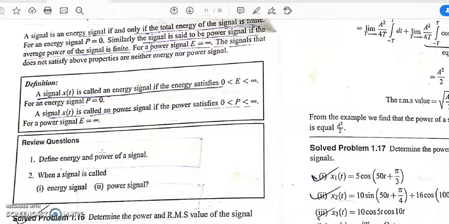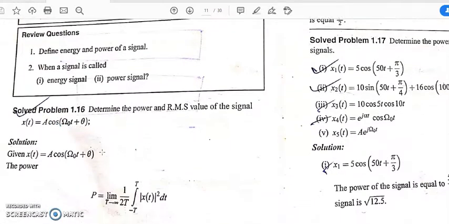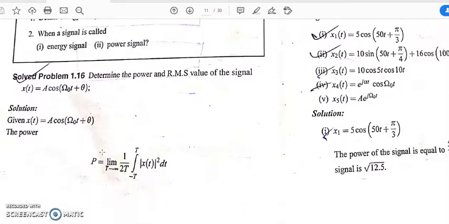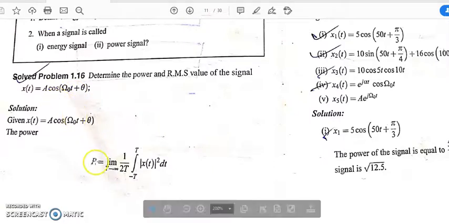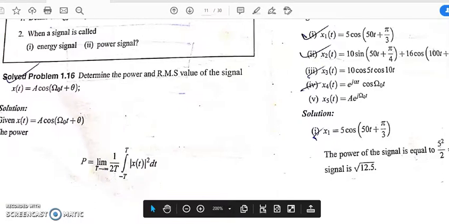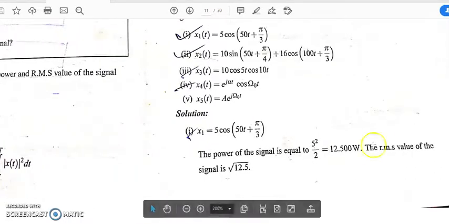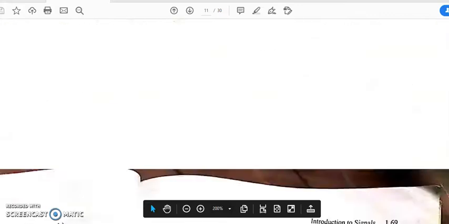Now we will see some problems. For a sinusoidal signal, a cosine signal, A cos(omega 0 t plus theta) is a general form of a sinusoidal signal. Here you can see the power will be A square by 2.